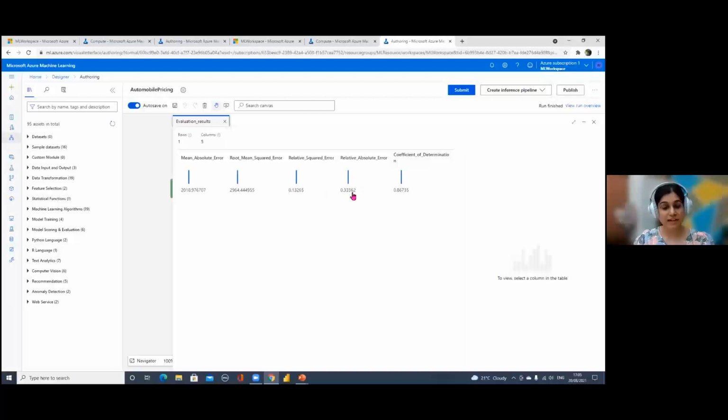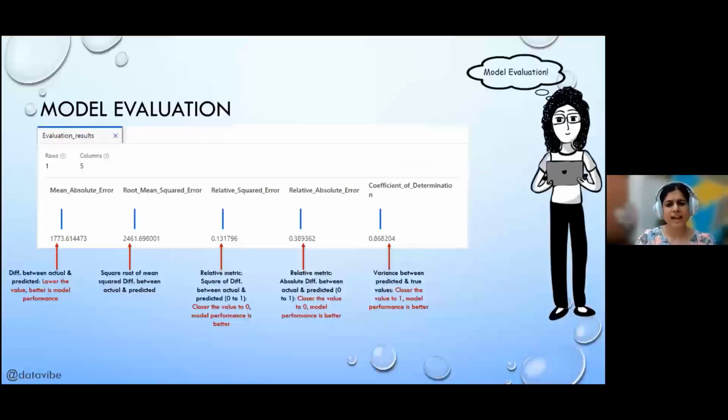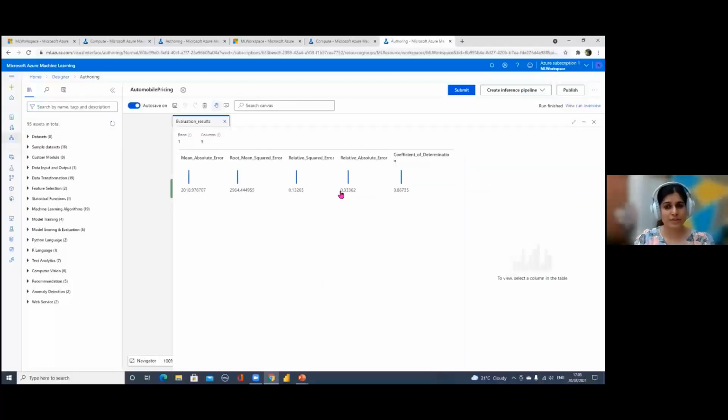Then the next one is relative absolute error. This is again a relative metric, which is between 0 and 1. And again, if the value is closer to 0, the model has performed well. Our value is 0.33, so it is closer to 0. So our model has performed fairly good.